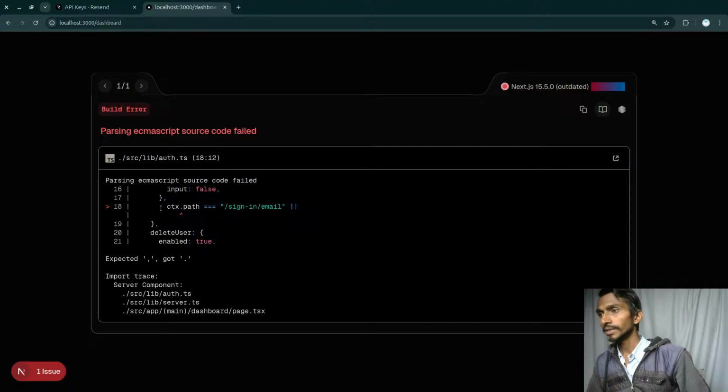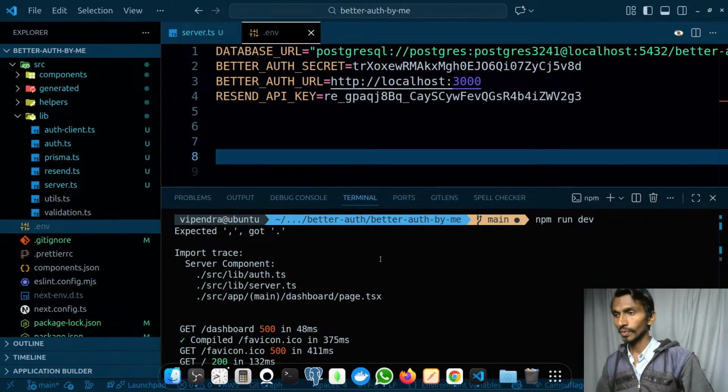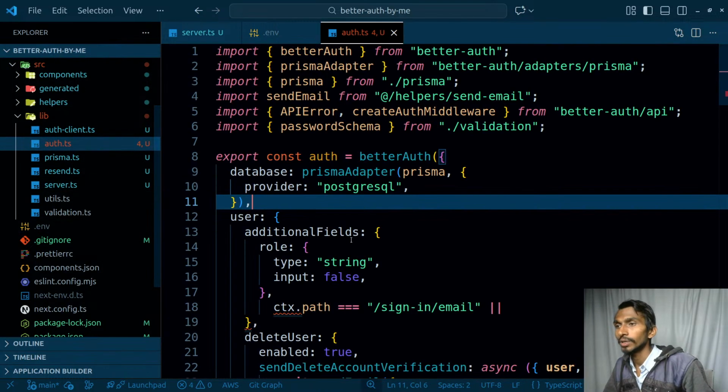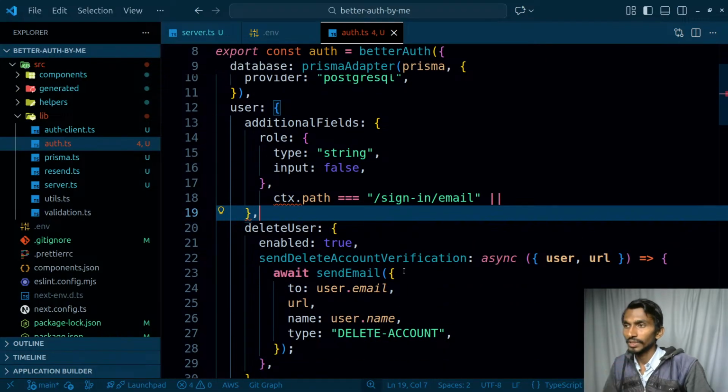First error. ctx.path sign in email. Parsing ECMAScript code failed. Okay. Where am I doing this? Inside maybe auth. They're simply saying that they don't know ctx. Okay, where does this ctx come from? This is not complete yet. Wow, literally.